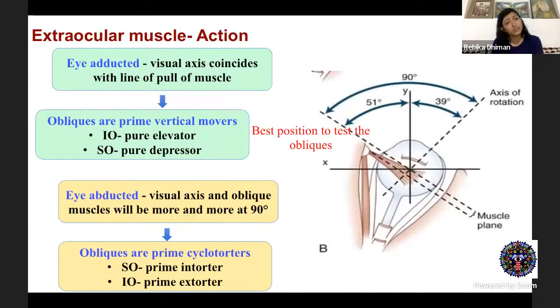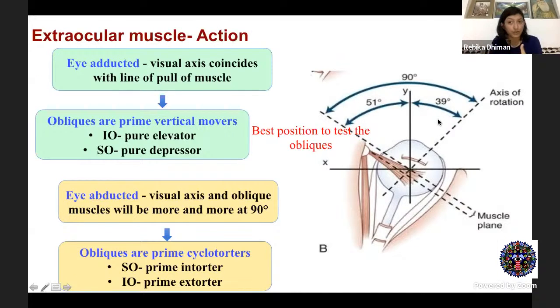Now, the reverse happens with the obliques. You need to understand the angle between the visual axis and the superior oblique muscle. This angle is around 51 degrees. As you adduct the eye more and more, the visual axis becomes more and more parallel to the line of pull of the muscle. The more parallel it becomes, the more the muscle tends to become a vertical mover. This is the reason why the obliques become better elevators in adduction, while when they are abducted, they become